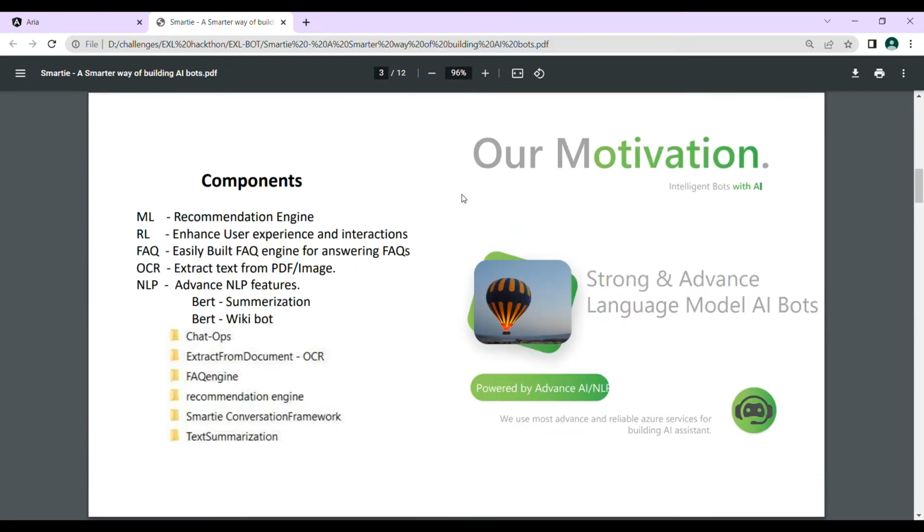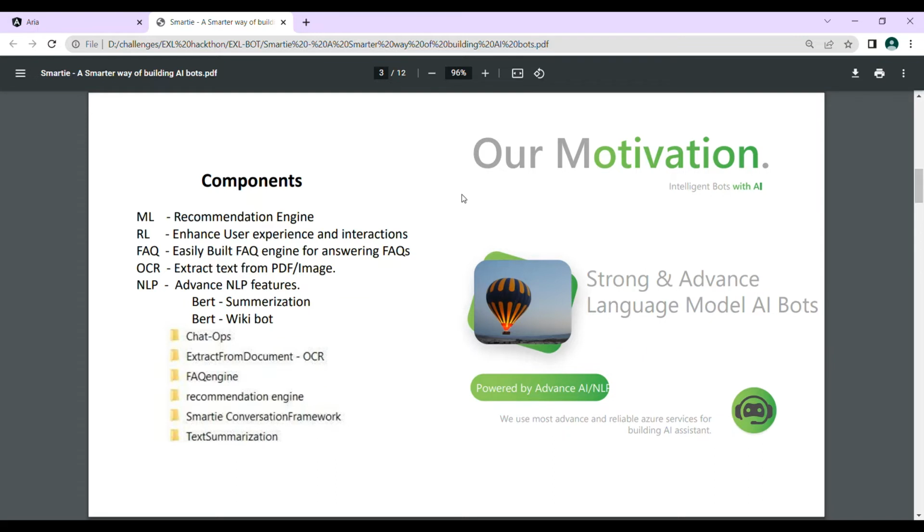So Smartie has a very large number of components, where it has a machine learning component which is used for building the recommendation engine. So the bots can upsell or even recommend further topics for the user to check out.